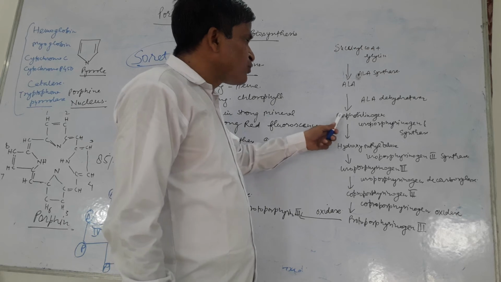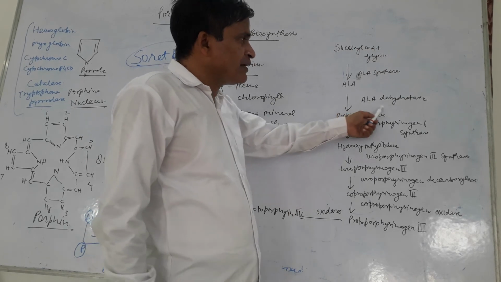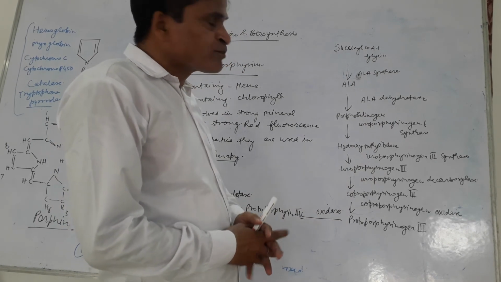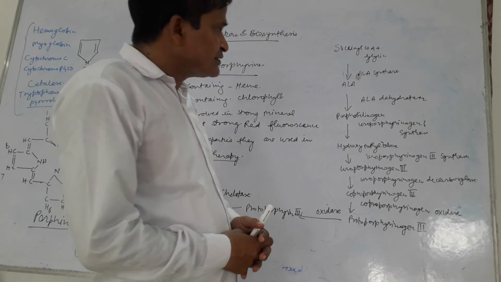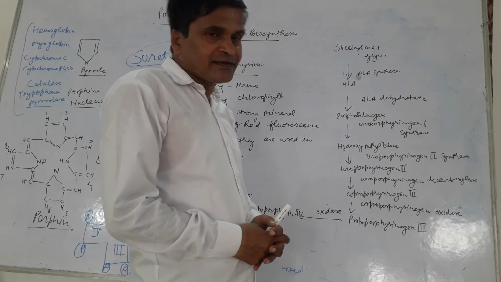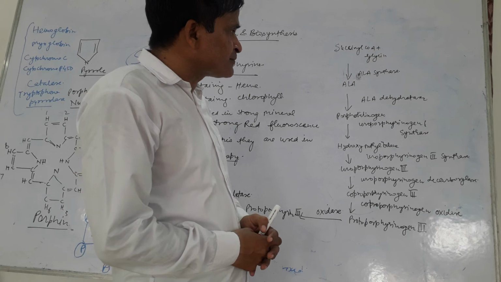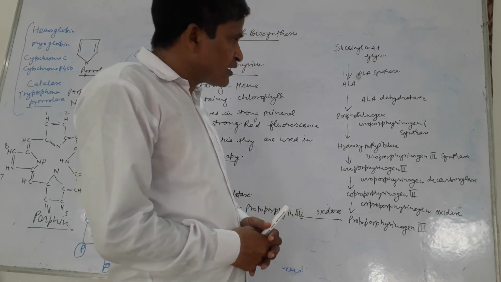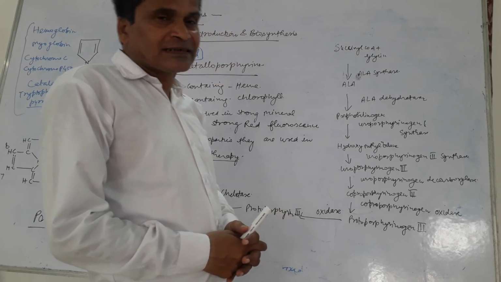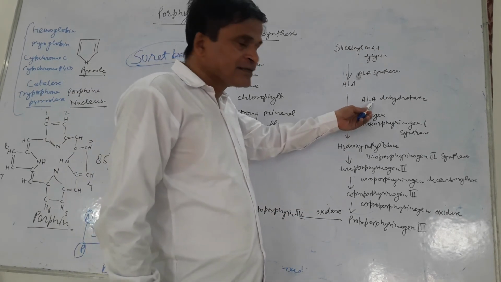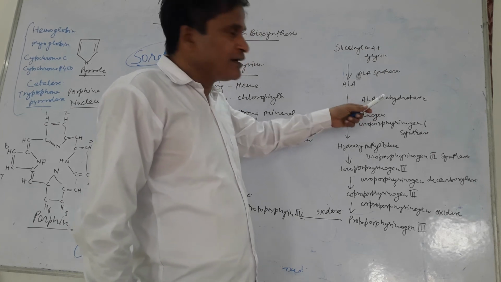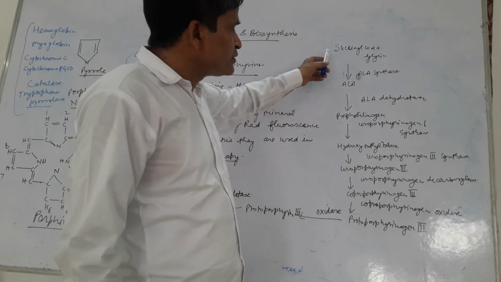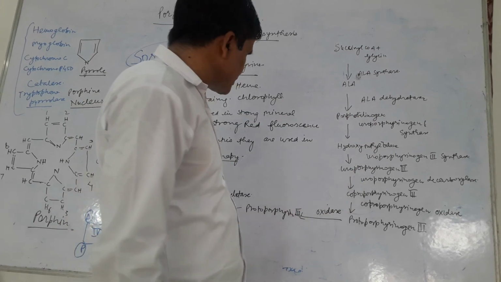ALA is converted into porphobilinogen by the enzyme ALA dehydratase. ALA dehydratase is important because it contains a zinc atom in its active site, which is necessary for the activation of this enzyme. In an environment where lead is in excess, the zinc is replaced by lead, and this enzyme is inactivated. That is called lead poisoning, which inhibits the biosynthesis of the porphyrin.